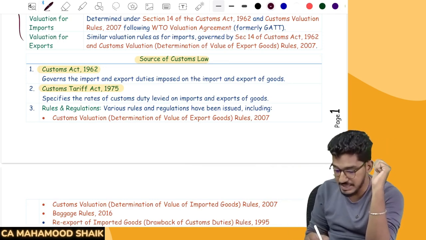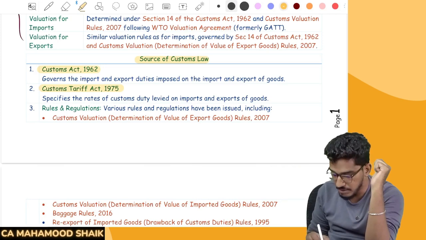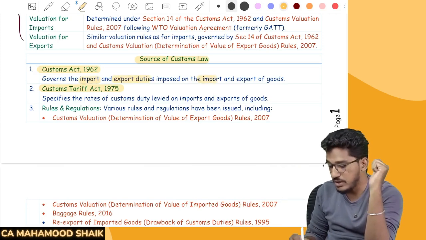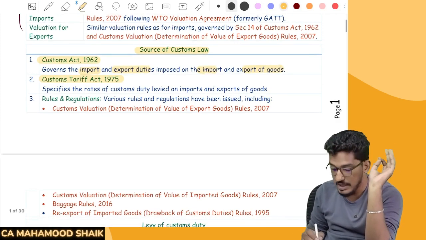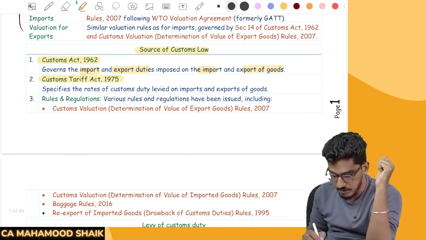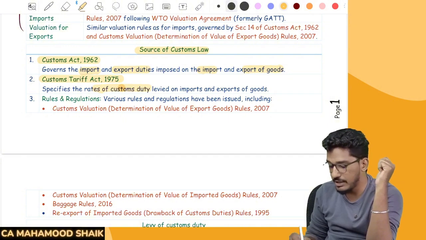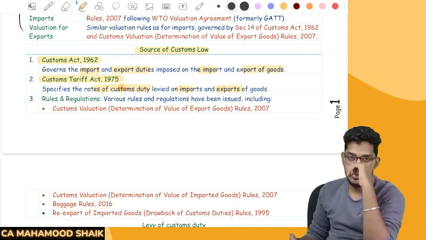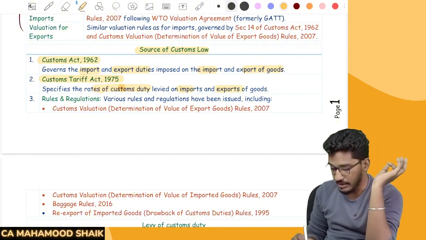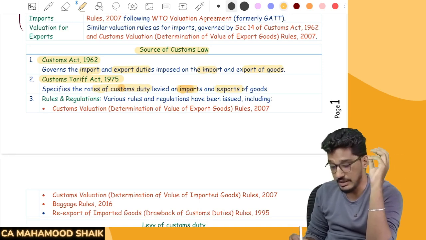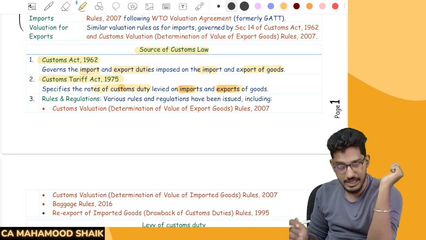Number 1 is Customs Act 1962, which is going to talk about import and export duties imposed on import and export of the goods. Then what does Customs Tariff Act deal about? Customs Tariff Act deals about rates of customs duties which are levied on imports as well as exports. It talks about the rate of duties which are imposed on imports and exports.